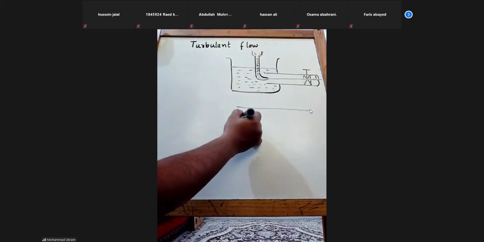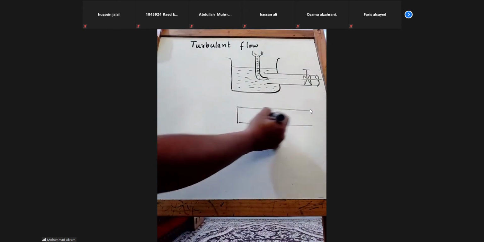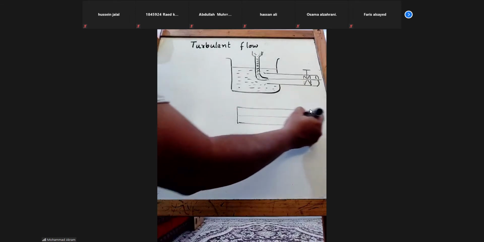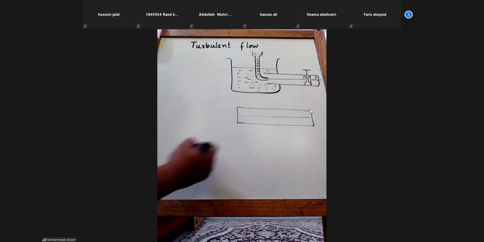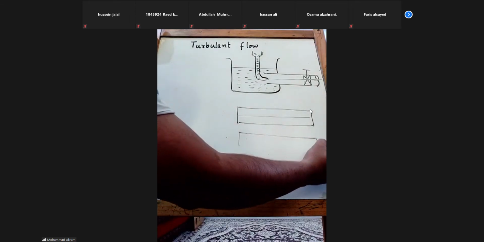This is the same pipe, then it will be a straight line. Whereas if you further open the valve, then what will happen?